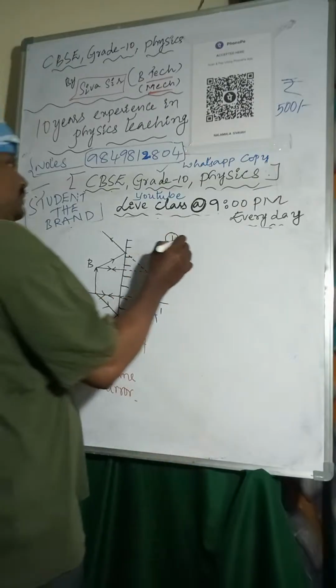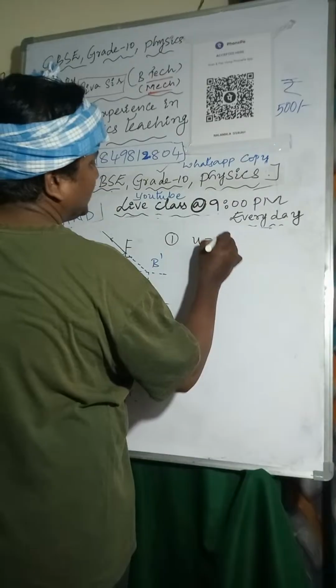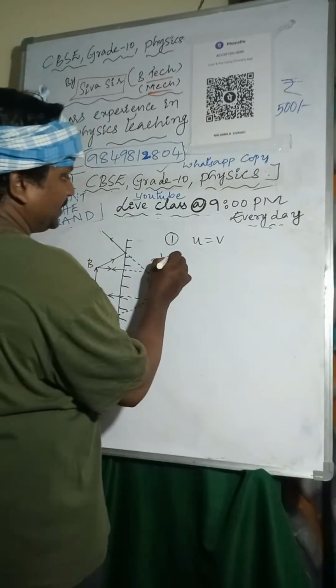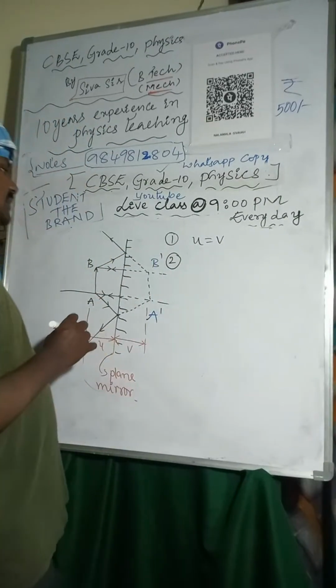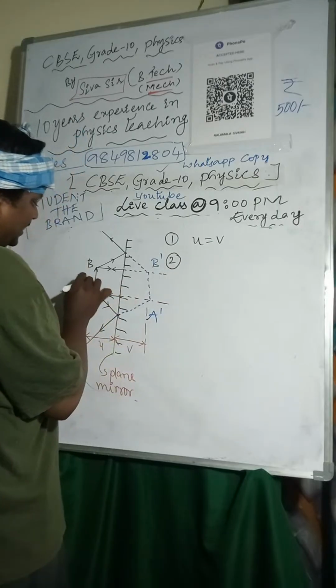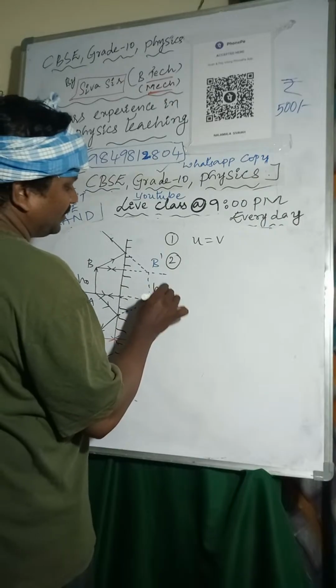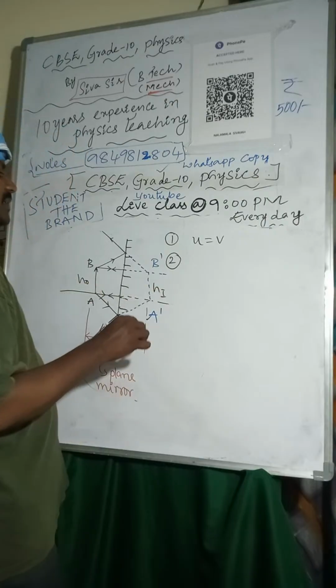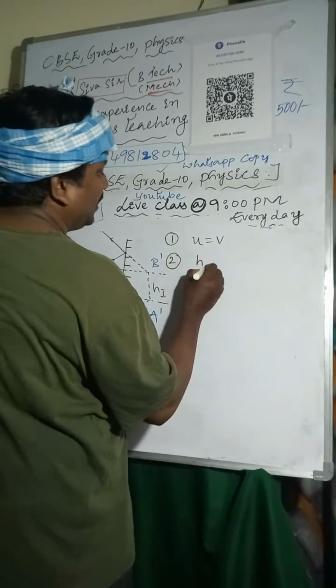Next, the object distance is equal to the image distance. And the second one, the height of the object is equal to the height of the image. This is the object height and this is the image height. So the object distance is equal to the image distance, and the height of the object is equal to the height of the image.